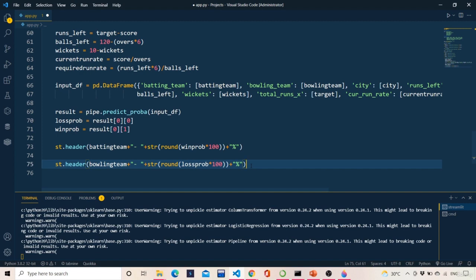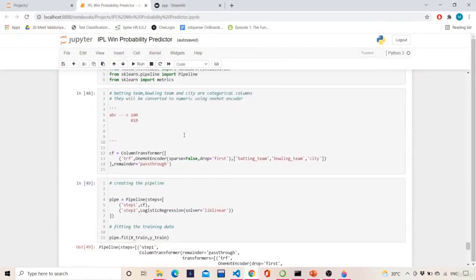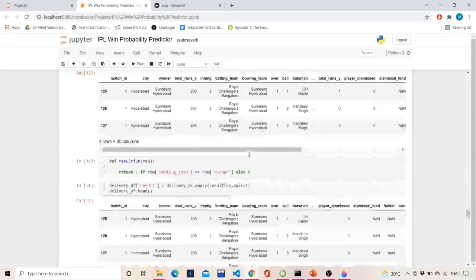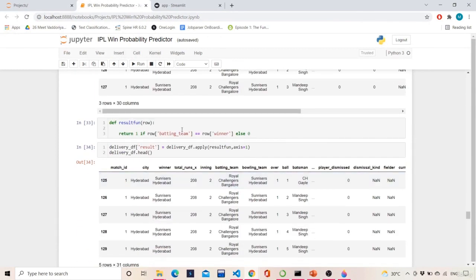Why do we have this winning probability for the batting team only, and not for the bowling team? That is because of what we considered over here. Our classification is that batting team must be equal to winner. We made this result column based on the batting team status, not on the bowling team status, because we are predicting for the second innings, not for the first innings.